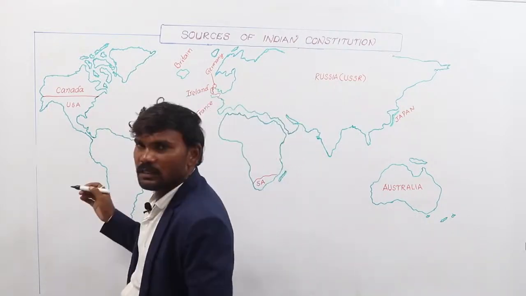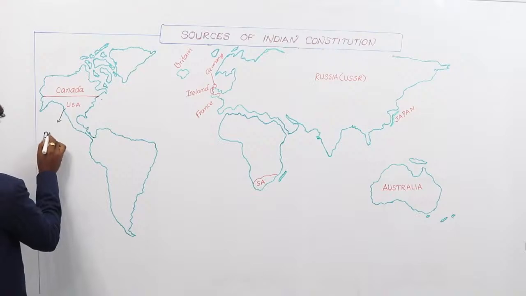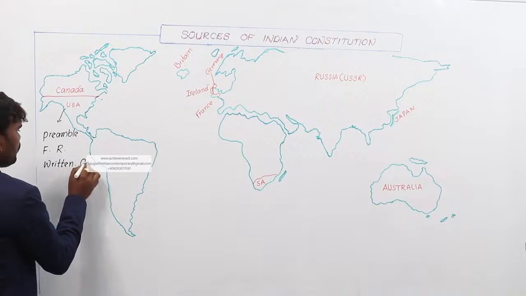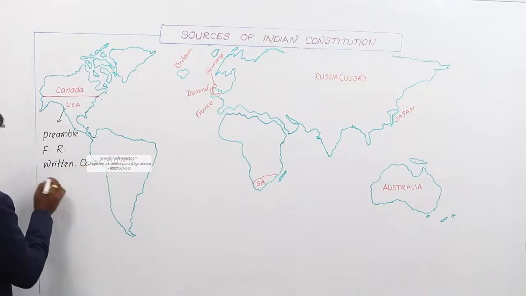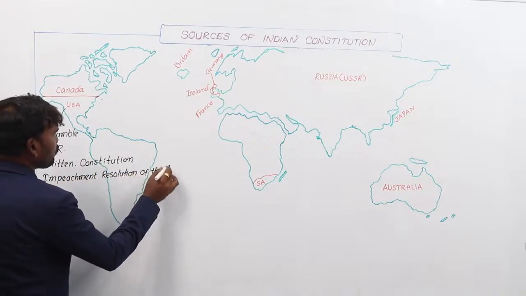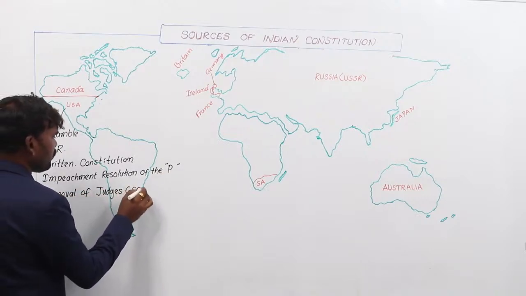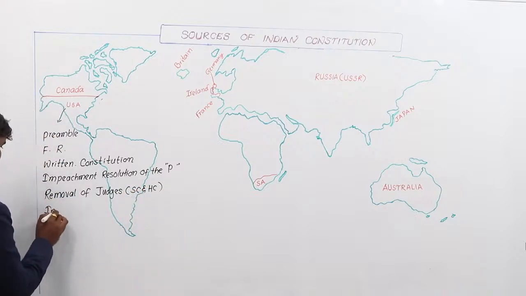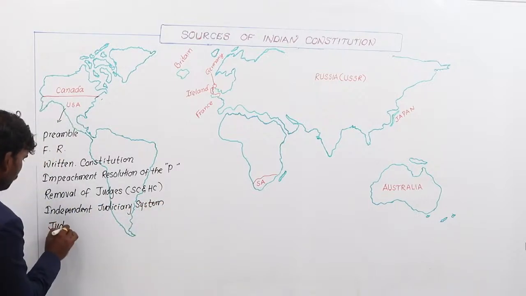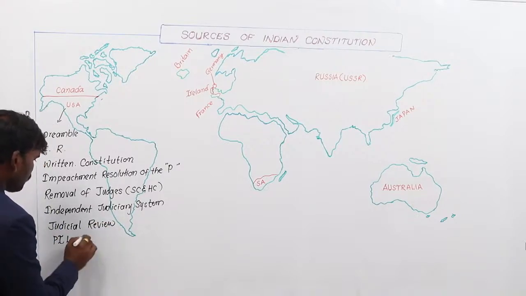Coming to the USA Constitution, the concepts we derived are the preamble, fundamental rights, the concept of a written constitution, impeachment resolution of the Indian president, removal of Supreme Court and High Court judges, independent judiciary system, judicial review, the concept of public interest litigation (PIL), and the office of vice president.